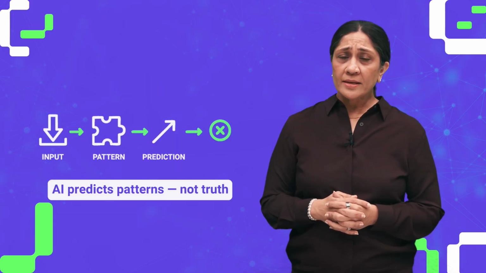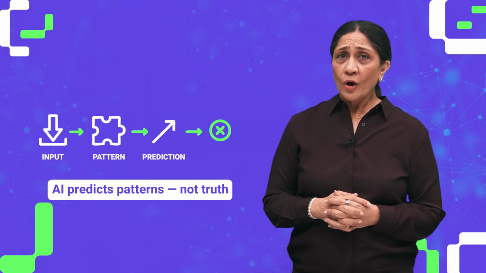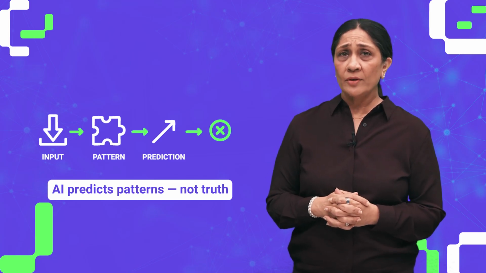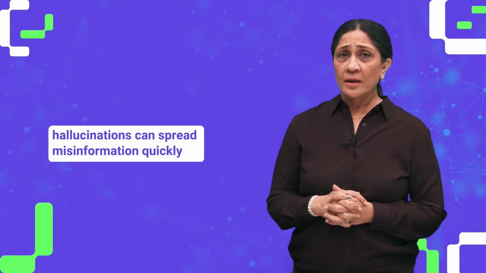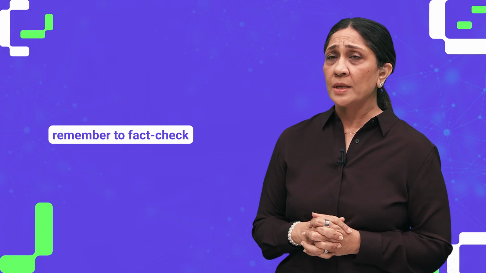This happens because AI generates text by identifying patterns in data, not by understanding or knowing factual information. It predicts what words fit together based on data it has seen before. These hallucinations can spread misinformation quickly, especially when students or researchers rely on them without checking sources. So whenever you use an AI tool, remember to fact-check instead of relying on its response alone.